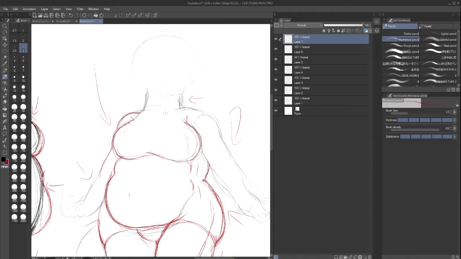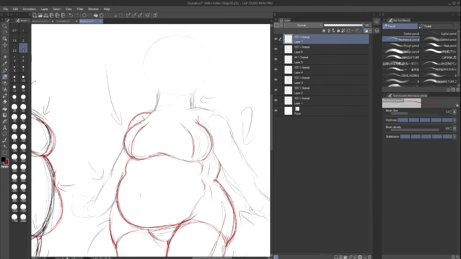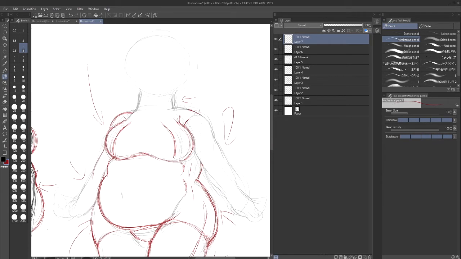Then, to indicate that these breasts are not flat, you see how flat they kind of look? They look like they're just there. How I do this is you put an extra contour line. So it gives that 3D look. So like this and like that. So it indicates that there's a 3D object here. Does that make sense to you guys? I hope it does. If it doesn't, please let me know in the comment section if you're confused on something with the contour lines or anything like that. I think I'm saying it right.